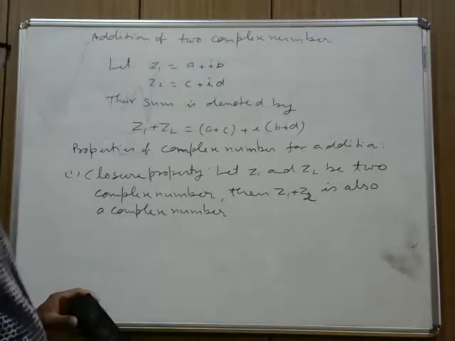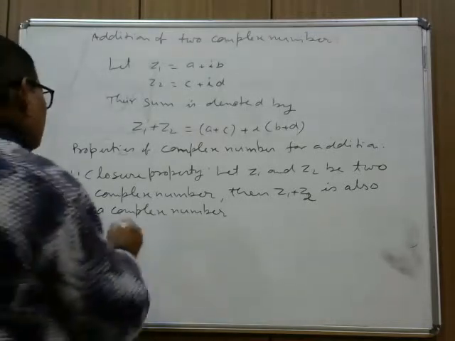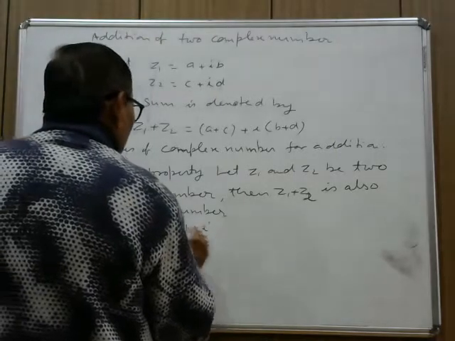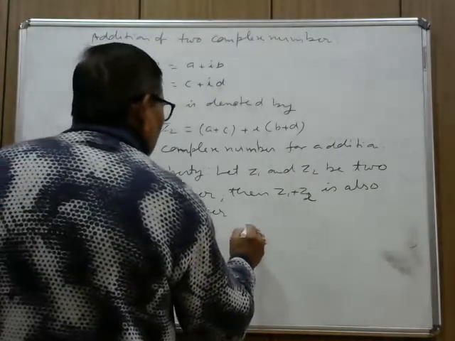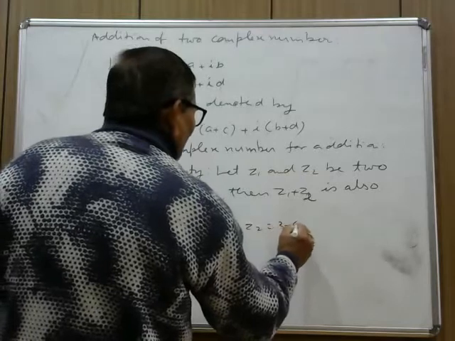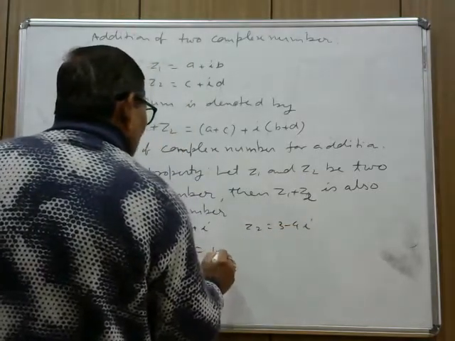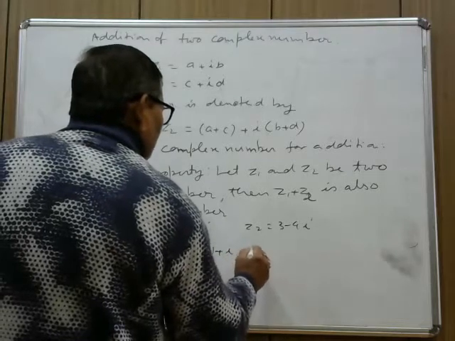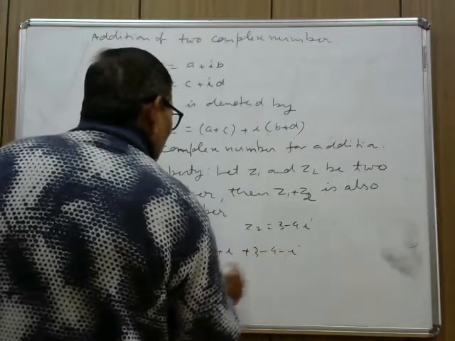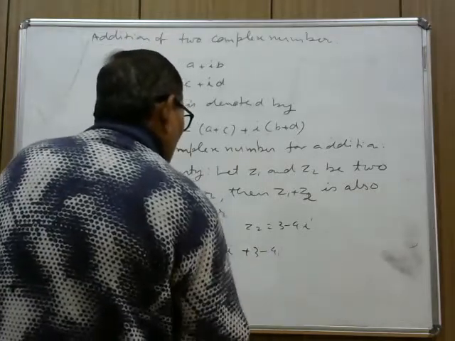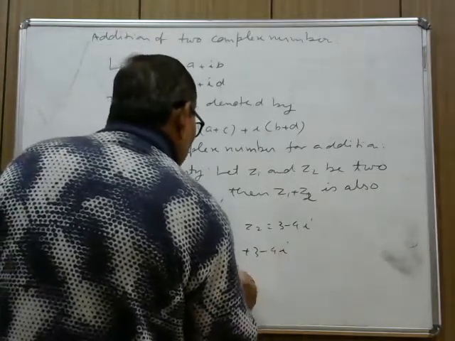That is known as the closure property. For example, if z1 is 1 plus i and z2 is 3 minus 4i, then their sum z1 plus z2 equals 1 plus i plus 3 minus 4i, that is 4 minus 3i.